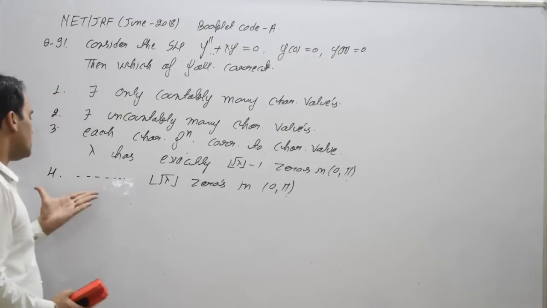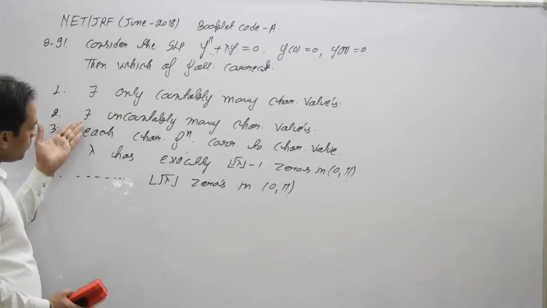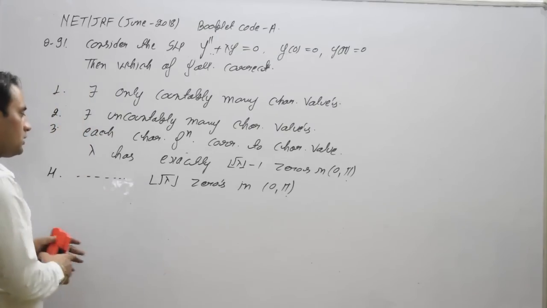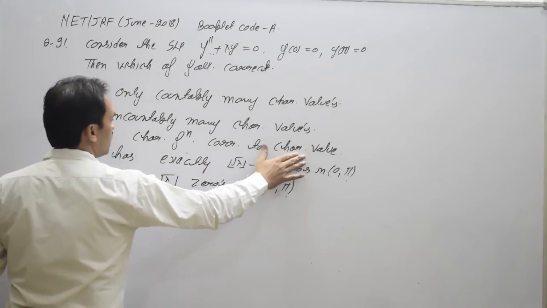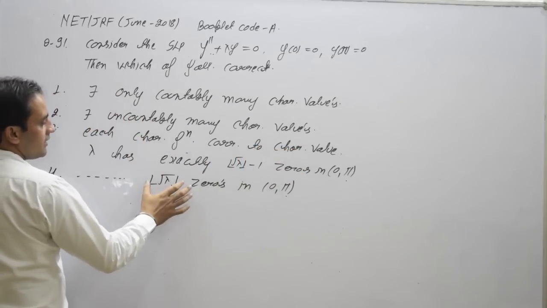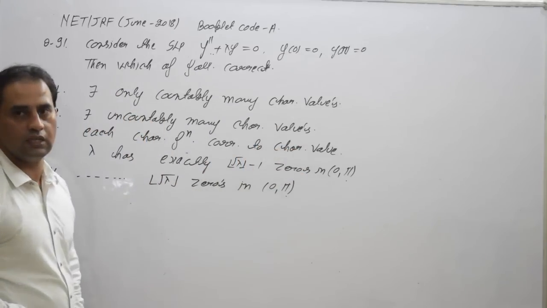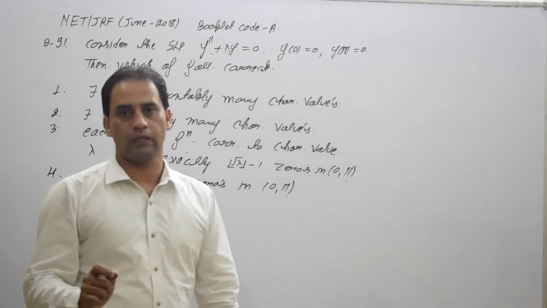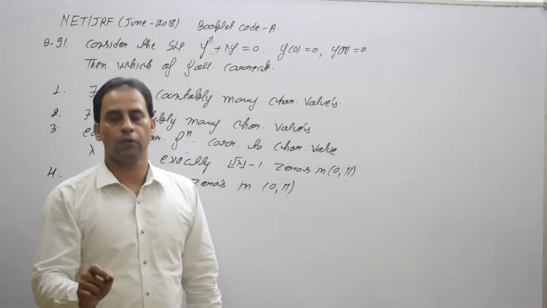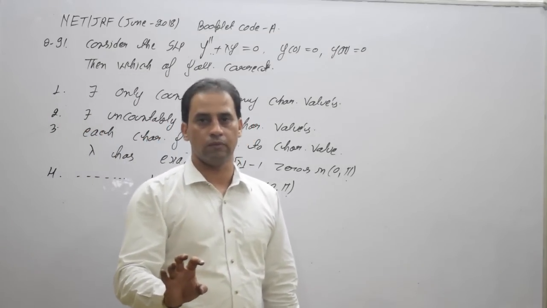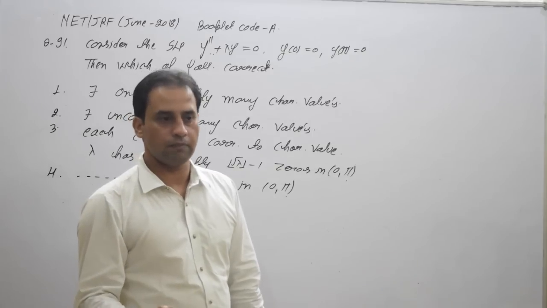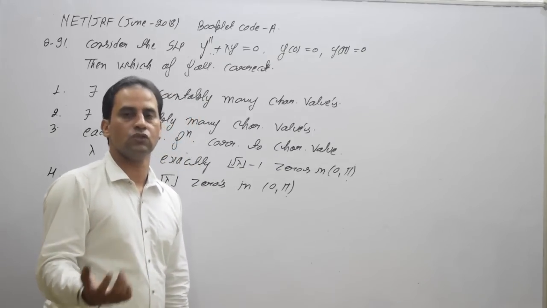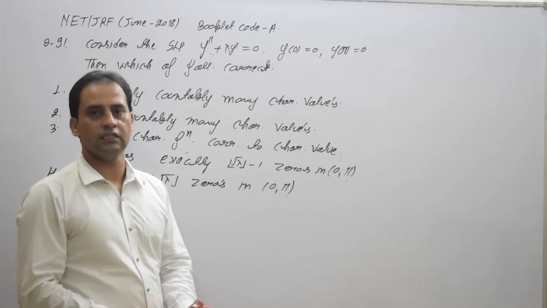And similarly in option D, corresponding to each eigenvalue, the corresponding eigenfunction has exactly this many zeros in the open interval 0 to pi. We have some special properties for this special type of boundary value problem. I will just summarize these properties, and based on them, you can easily solve this question.